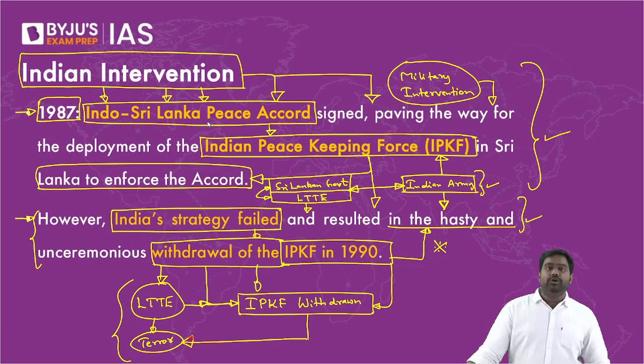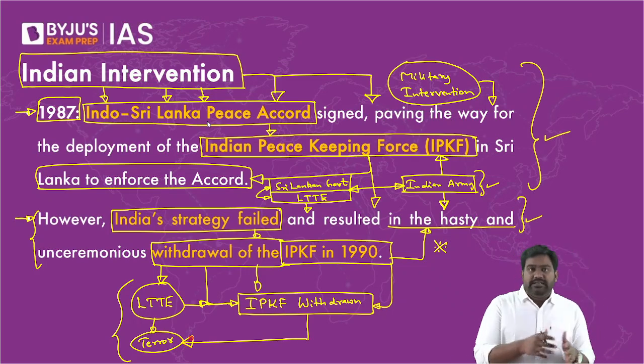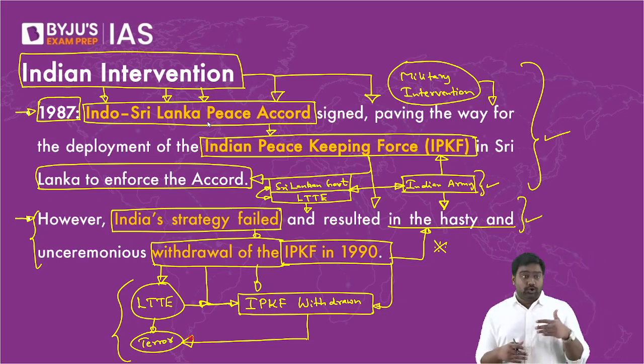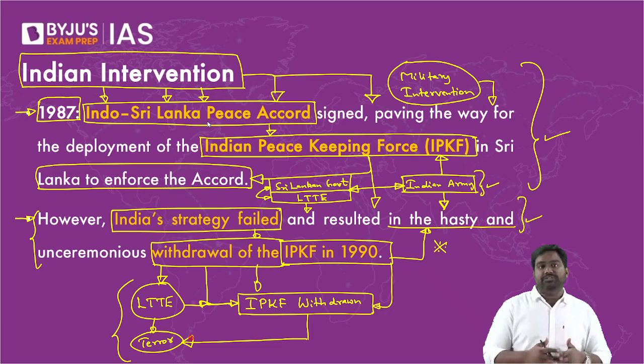All right, so this is where I would like to stop. We can continue in the next class. We'll continue from here, from 1990. What happened after this? How India managed to deal with the situation, how relations developed. We'll examine the current relations as well and talk about the economic crisis, the major projects we have, the competition we have with China. So that will complete this chapter.